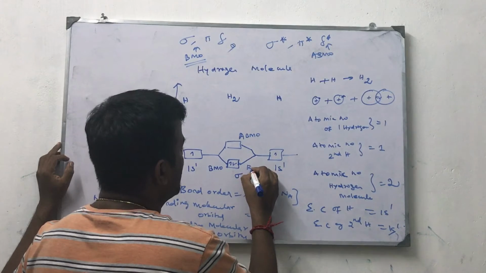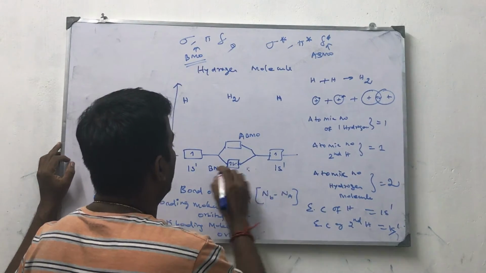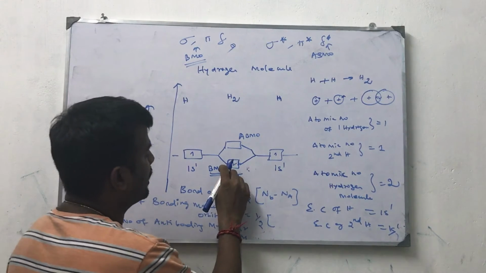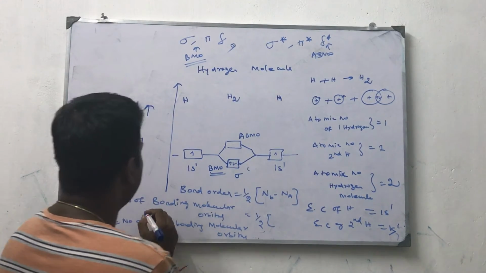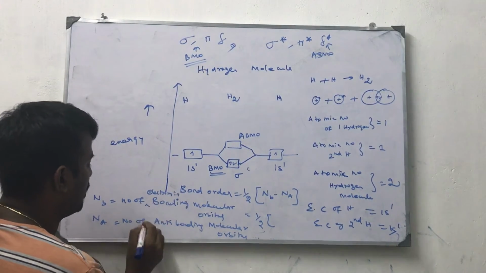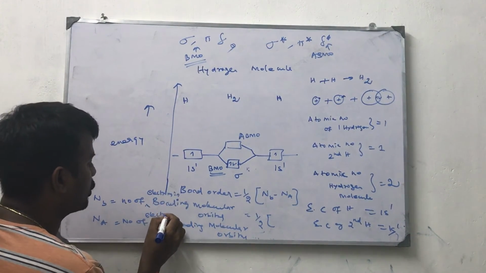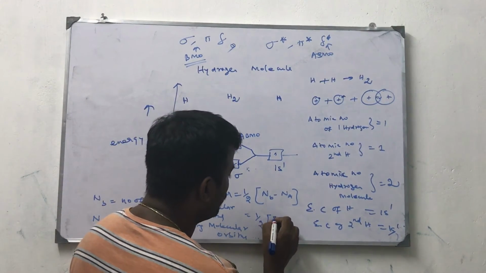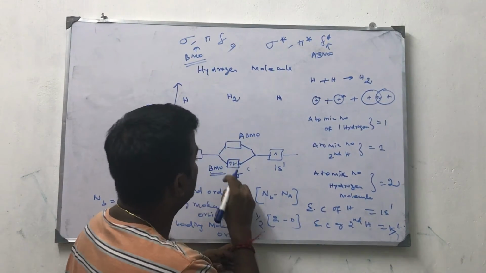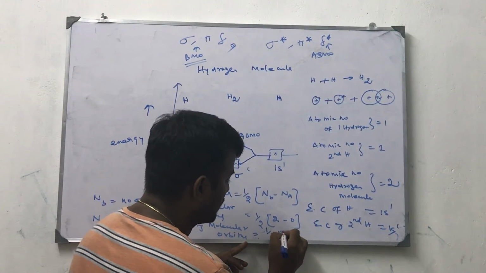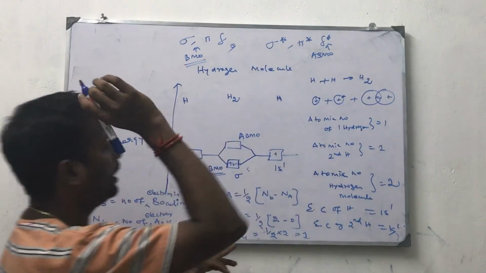This is called BMO, bonding. I told you, this is the bonding molecular orbital. Half into how many electrons are present in the bonding orbitals? Number of electrons in bonding molecular orbital, number of electrons in anti-bonding molecular orbital. Half into 2 minus 0, because here 2 electrons are there, here nothing is there. So half into 2 is equal to 1. This is the bond order.